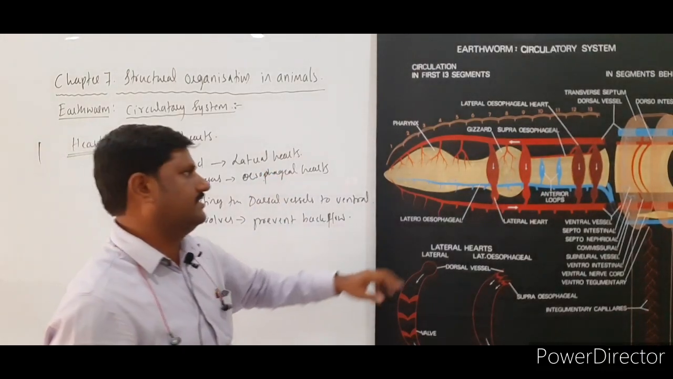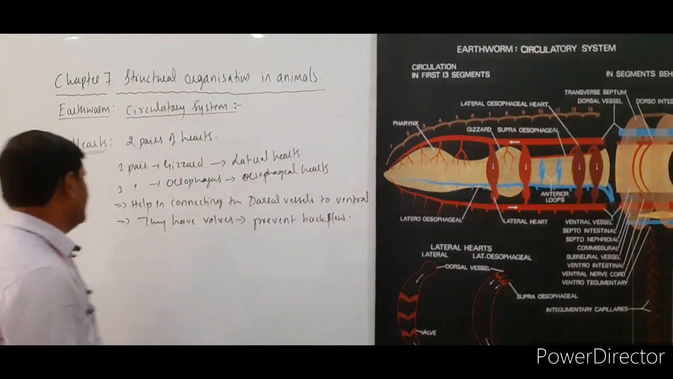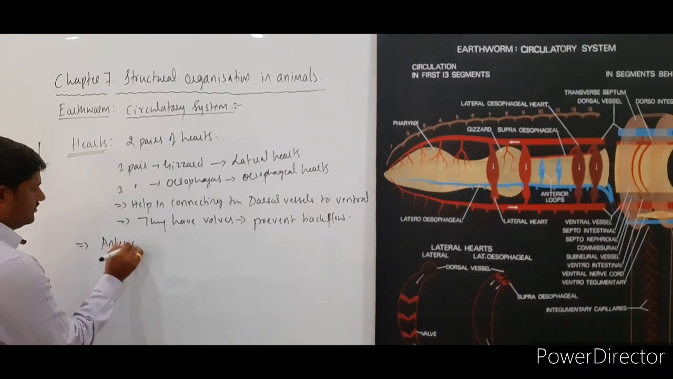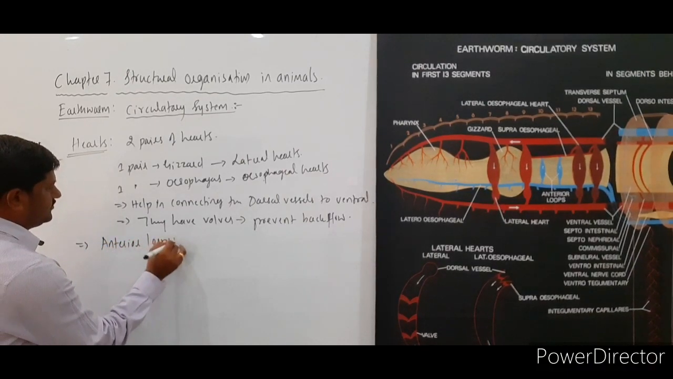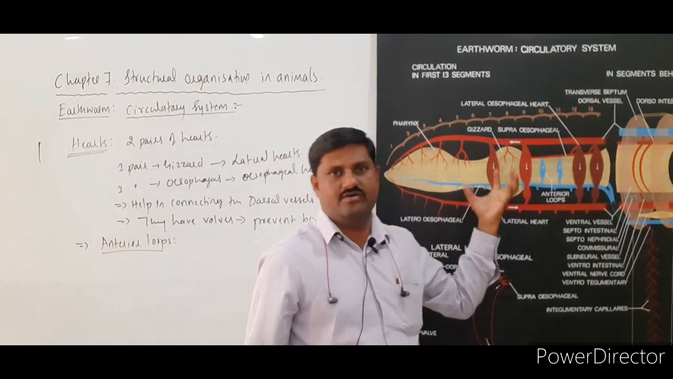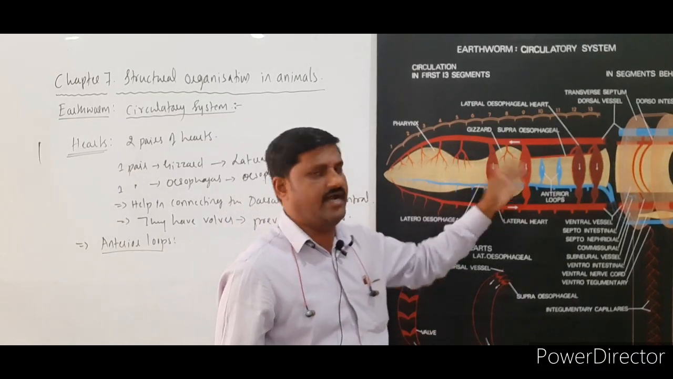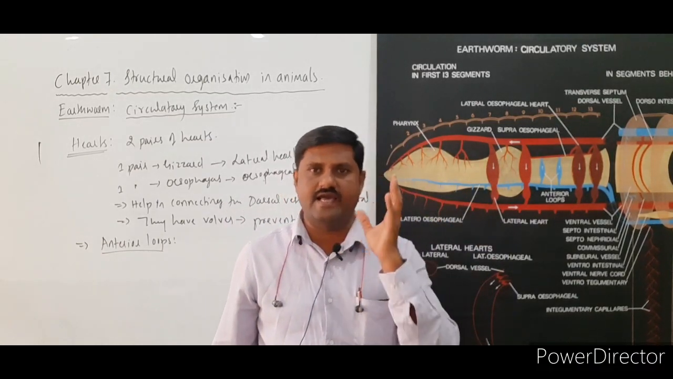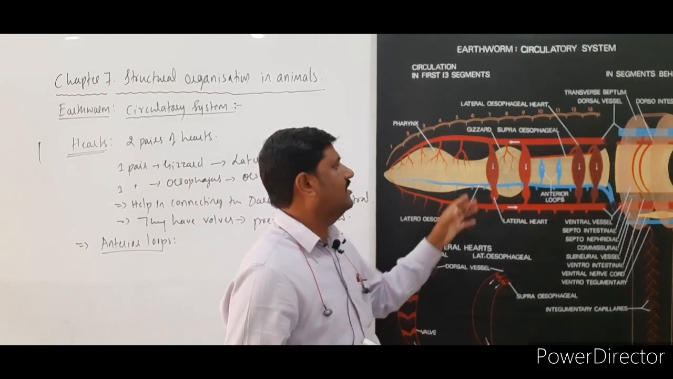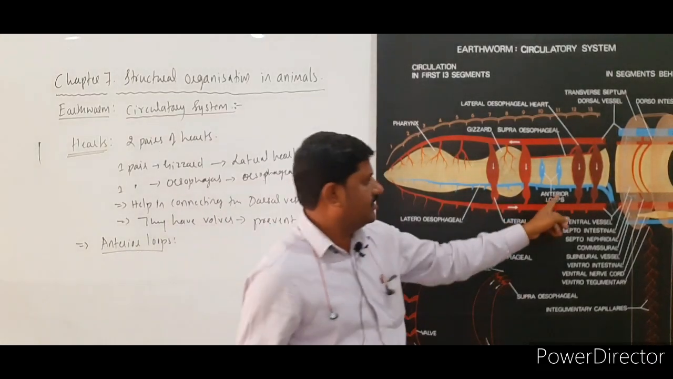Like this, two pairs of hearts that you come across. Along with that, another one is the anterior lobes. These hearts are contractile in nature. They contract and relax themselves, so they help in pumping the blood. Hence these act as the heart, but they are not real hearts, right? The next one is the anterior lobes.